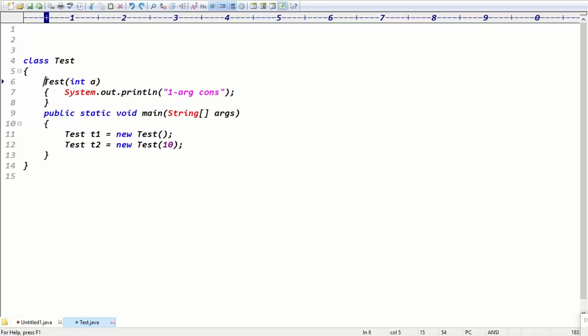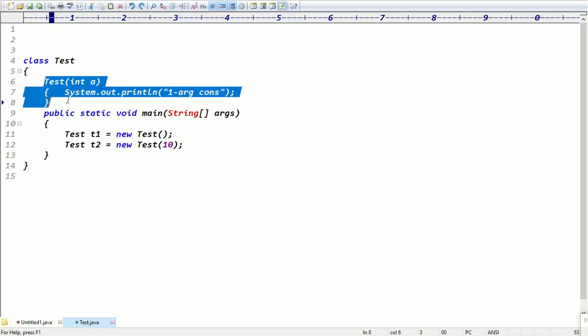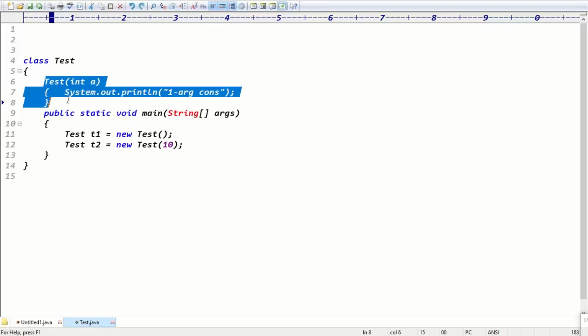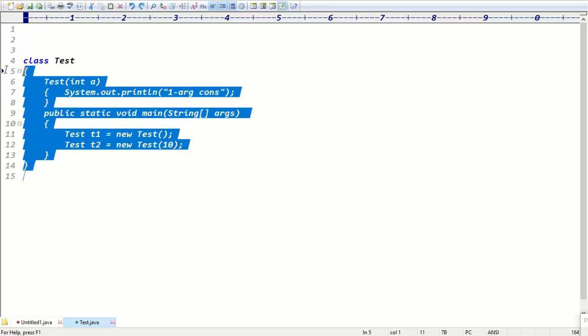Once we define a one argument constructor or two argument constructor, then it is your responsibility to define all the required constructors, because the compiler won't provide a default constructor. If you don't define anything, then only the compiler generates the default constructor. Either we take the responsibility completely or the compiler does, but both at a time is not possible, guys. I can't declare two constructors and also get the default constructor from the compiler. Guys, is it clear now? This conclusion is very, very important, guys.